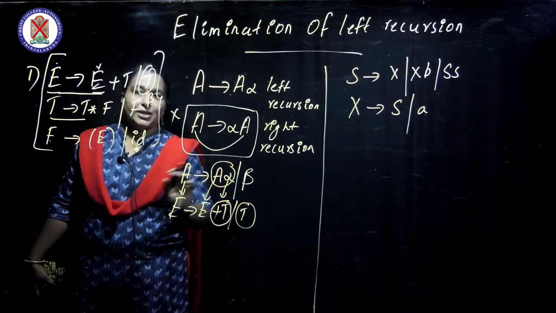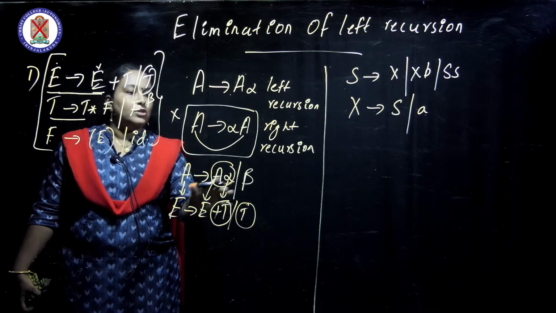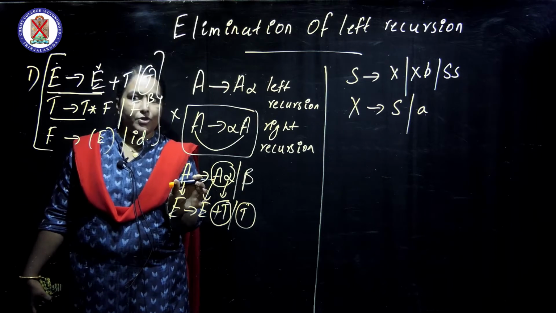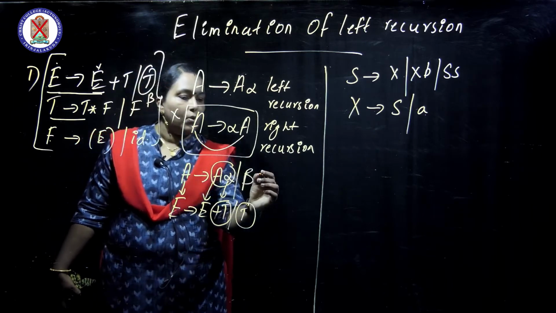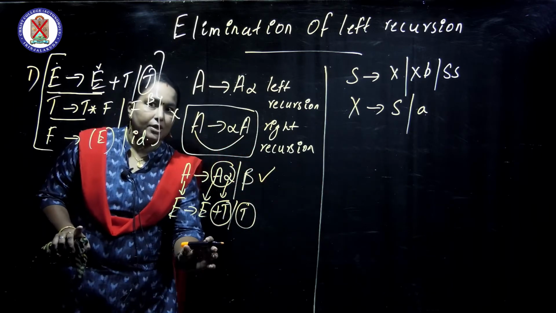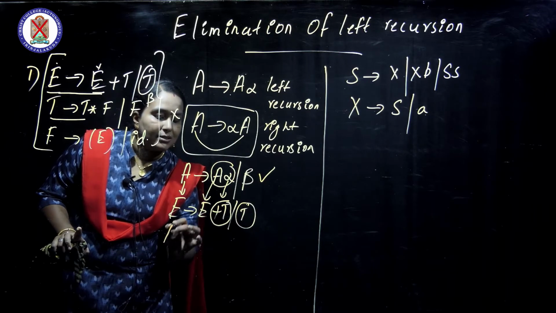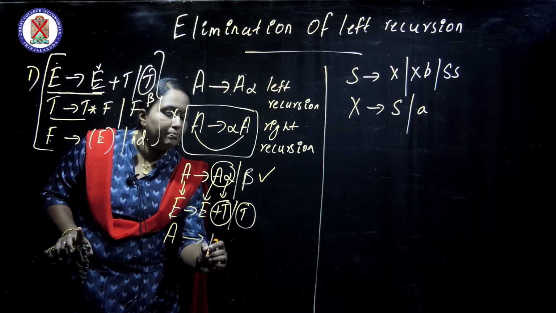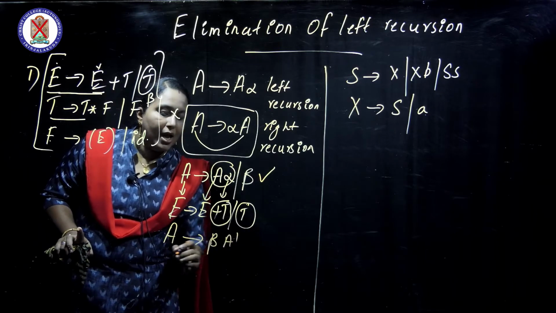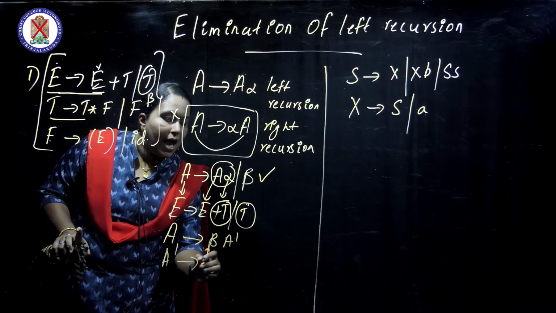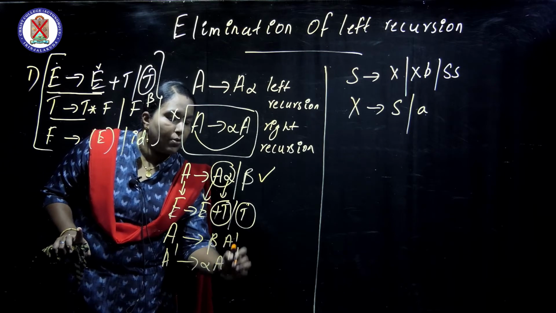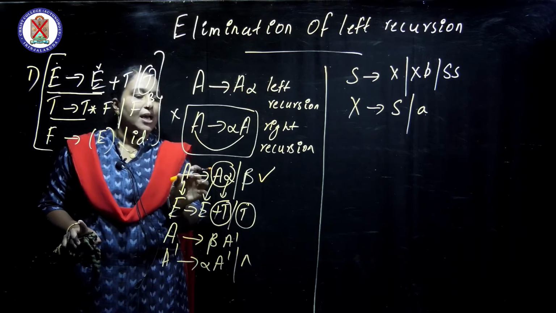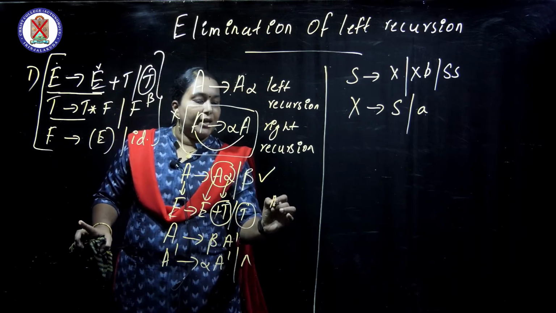Okay, so there is a rule to remove the left recursion, that is like this. If the production is of the form A gives A alpha or beta, then to remove it we rewrite the production as A gives beta A dash, and A dash gives alpha A dash or epsilon. Okay, A dash is the replacement of this.